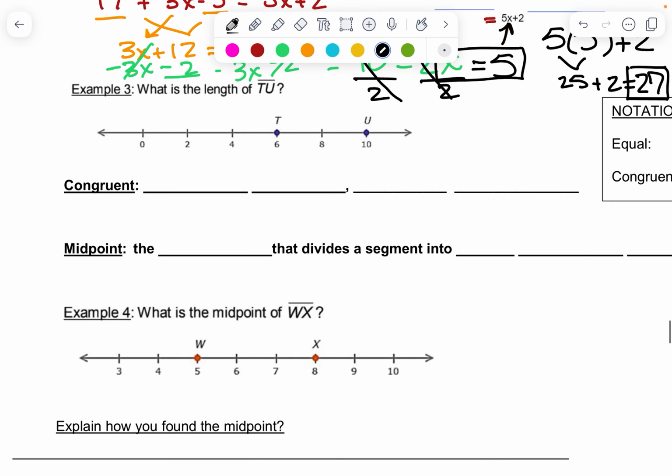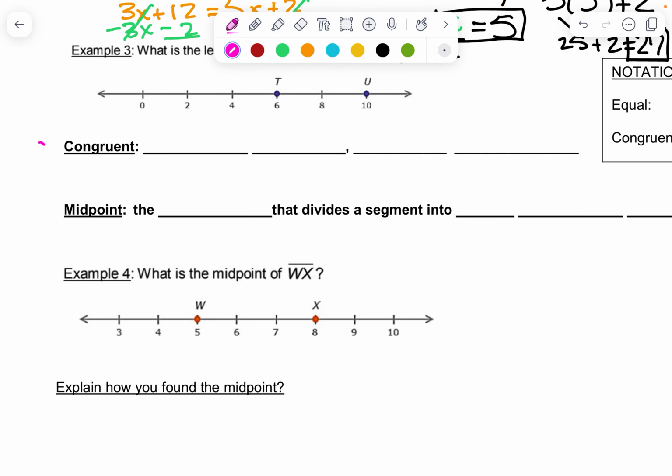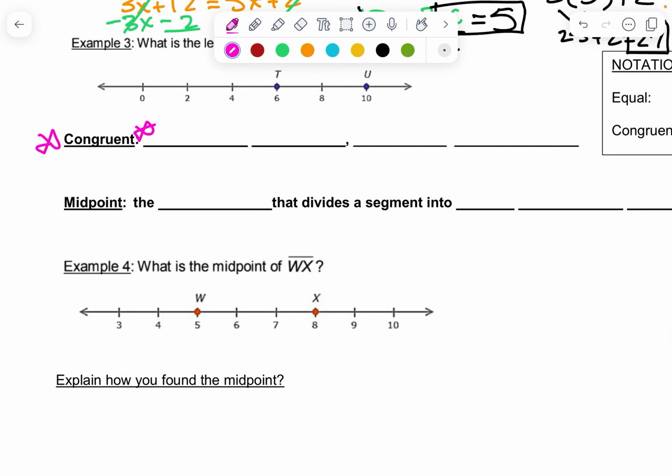I skipped 3 in class and I wanted to jump down to congruent. It's a word we'll use a lot in geometry. It means specifically that two objects or items are the same size, but they are also the exact same shape. So a lot of times people will use the word equal, which is totally fine, but congruent has almost like a deeper meaning. It means not only are these objects the exact same dimensions, they're the exact same in every way. They're the same size, same shape, everything.